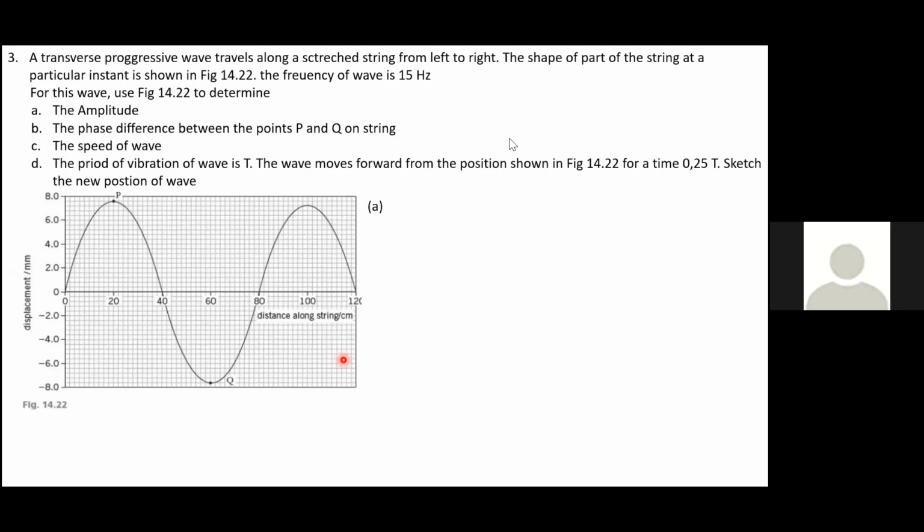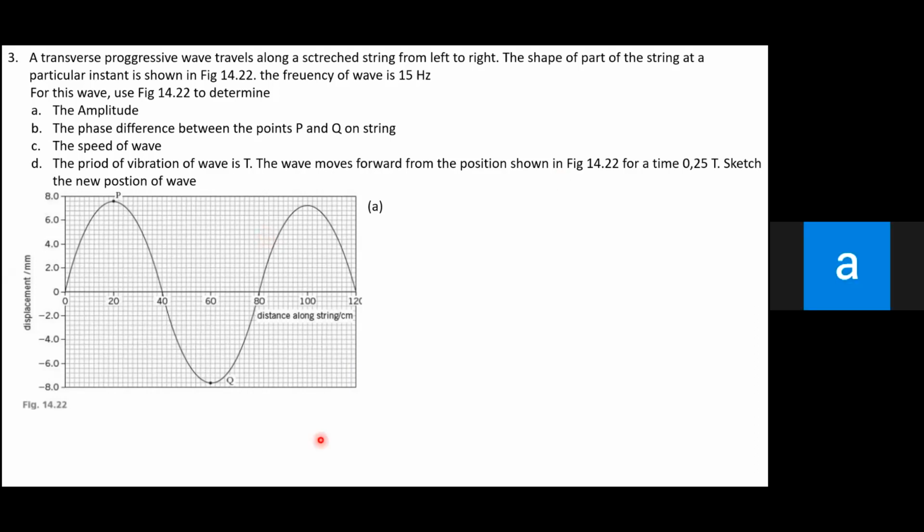Amplitude-nya okay, 7,8 bukan, Mister? Iya, sekitaran segitu ya. Terus, phase-nya saya masih bingung, Mister. Phase difference, bingung ya? Oke, speed of wave-nya? Belum selesai, Mister. Masih coba gitu. Okay, I will give you maybe 5 minutes more in order to finish B and C.